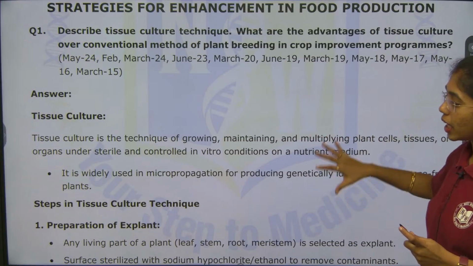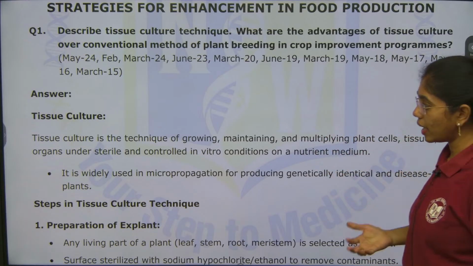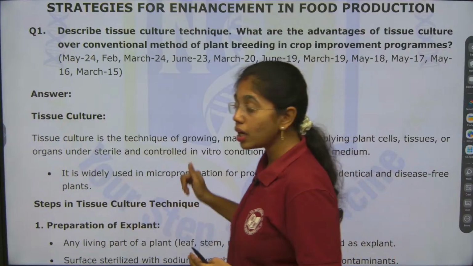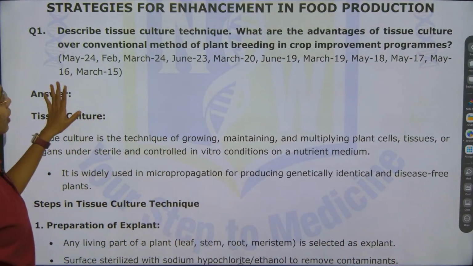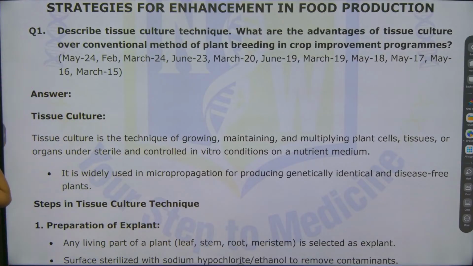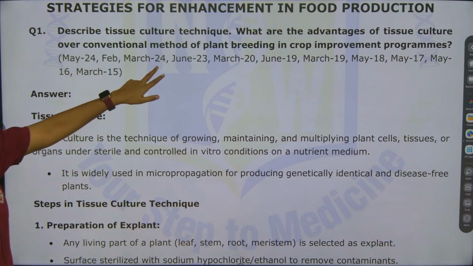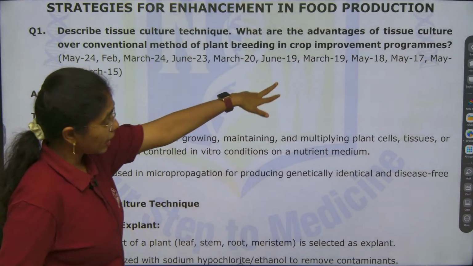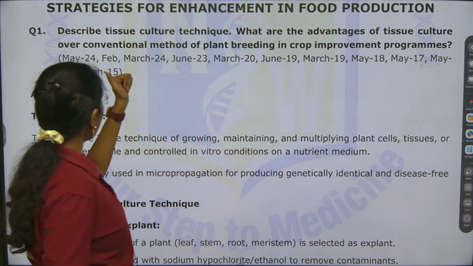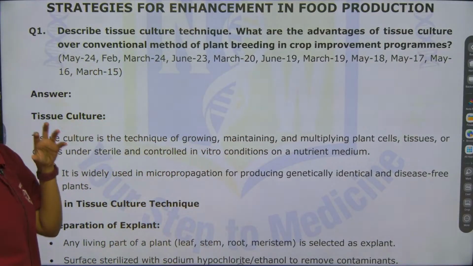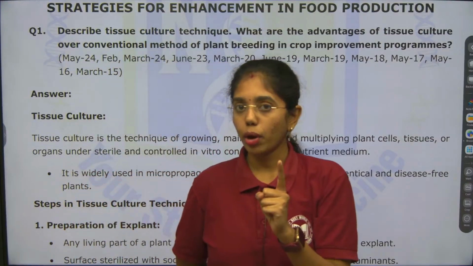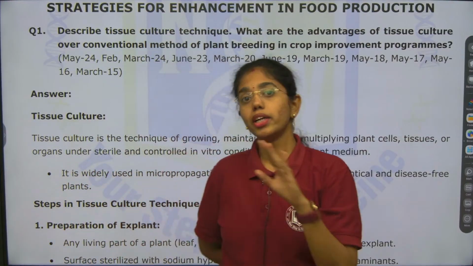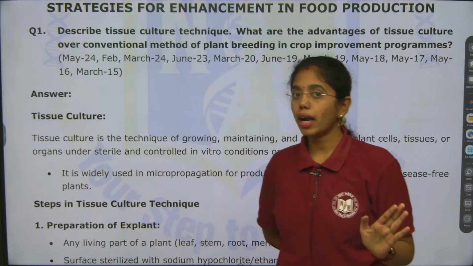So here is the sequential description of the answer. I will tell you how you have to describe the answer in a very accurate manner. Here if you see, the question has appeared in multiple years like May 2024, February-March 2024, 23, 20, 19, 18, 17 and 16, 15. So in every consecutive year you can see a question on tissue culture technique. That important it is, beta. There is no point of leaving this question at all in your IPE preparation.